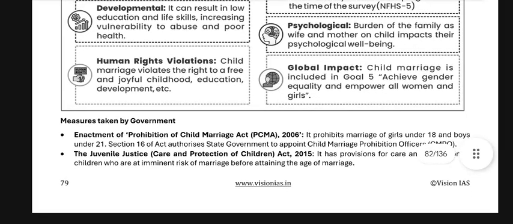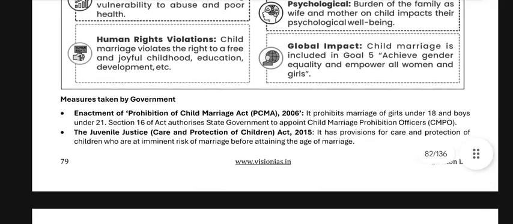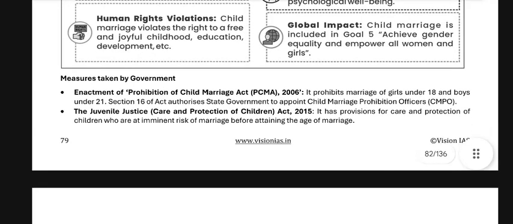Measures taken by the government. Enactment of the Prohibition of Child Marriage Act (PCMA) 2006 prohibits marriage of girls under 18 and boys under 21. Section 16 of the Act authorizes state governments to appoint Child Marriage Prohibition Officers (CMPO). The Juvenile Justice (Care and Protection of Children) Act 2015 has provisions for care and protection of children who are at imminent risk of marriage before attaining the age of marriage.